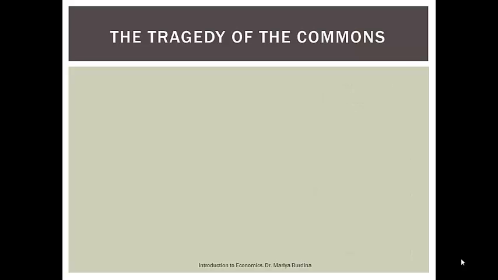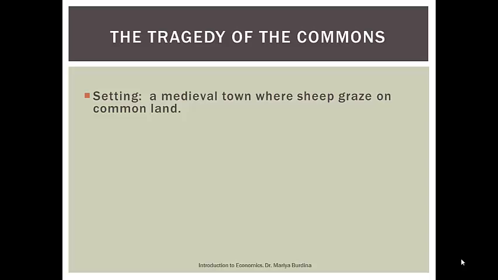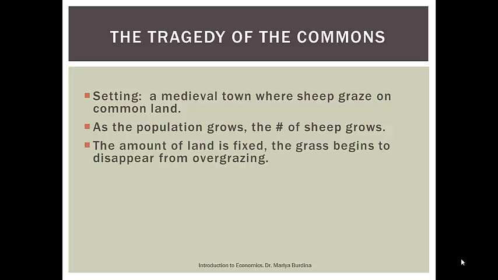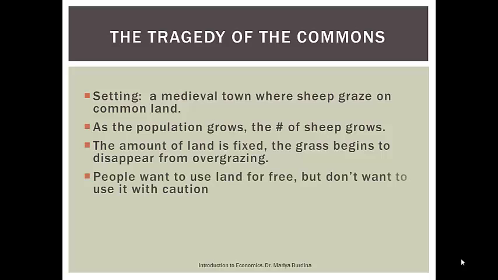We're going to look at the problem that exists with common resources from an example of the tragedy of the commons. It's a very classical example that economists are studying. We are having the following setting. We are in a medieval town where sheep graze on common land. As the population grows, the number of sheep grows as well. The amount of land is fixed. The grass begins to disappear from overgrazing.